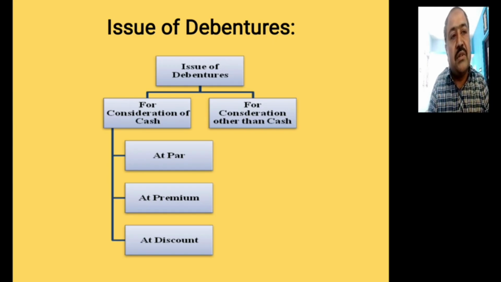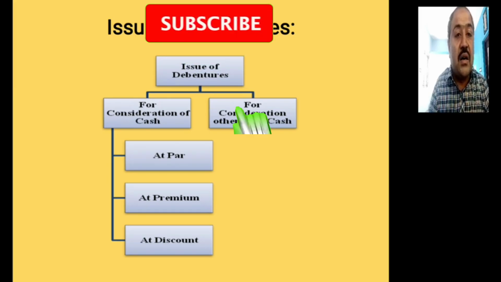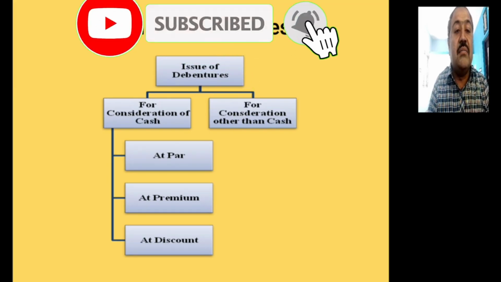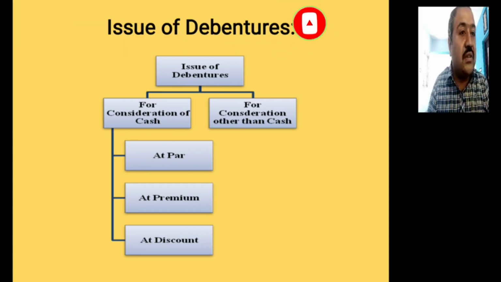Okay, so for now this is the end of this video on the basic fundamentals of debentures. In the next video we will discuss how to write the journal entries in the books of the company, in the various situations if the company issues debentures at par, at premium and at discount, and for consideration of cash and other than cash.